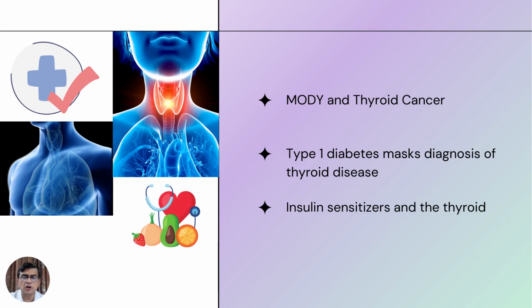Now, I'd like to talk about three areas because we all know the basics of diabetes, thyroid, crosstalk. I wanted to bring something new to this discussion, so let me talk about three new areas. One is monogenic diabetes or maturity onset diabetes of the young and thyroid cancer.